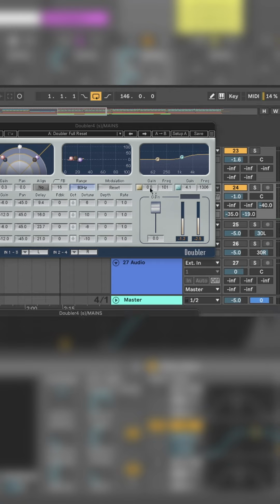I'm going to start by adjusting my gain to -17. I'm going to set my high frequency to 2.2. We'll set our low frequency to 40. We're going to align it.